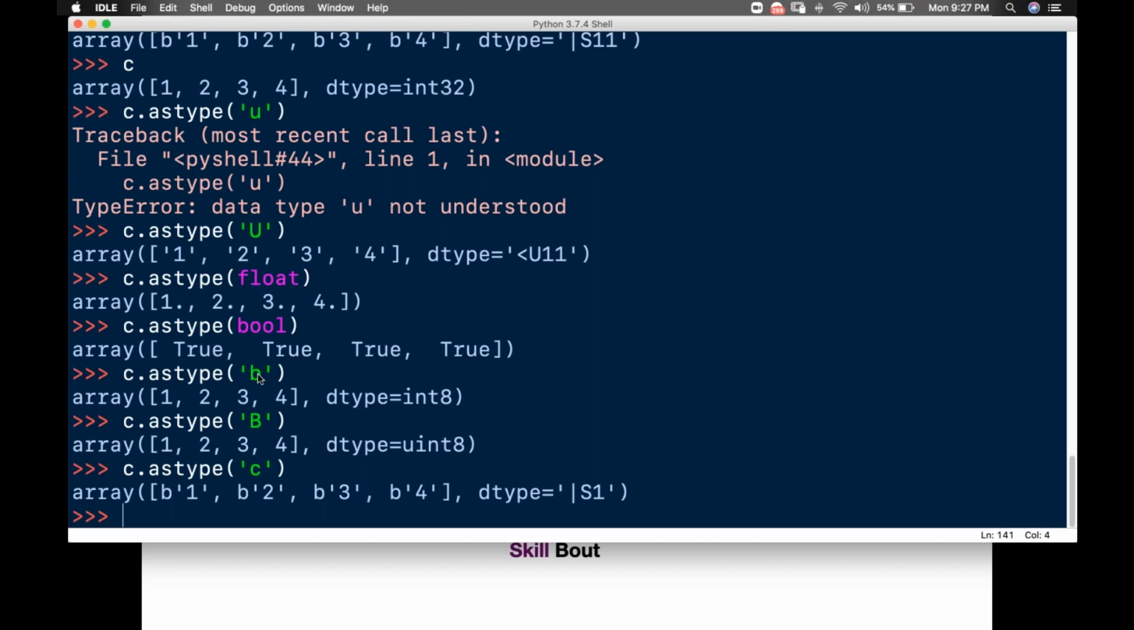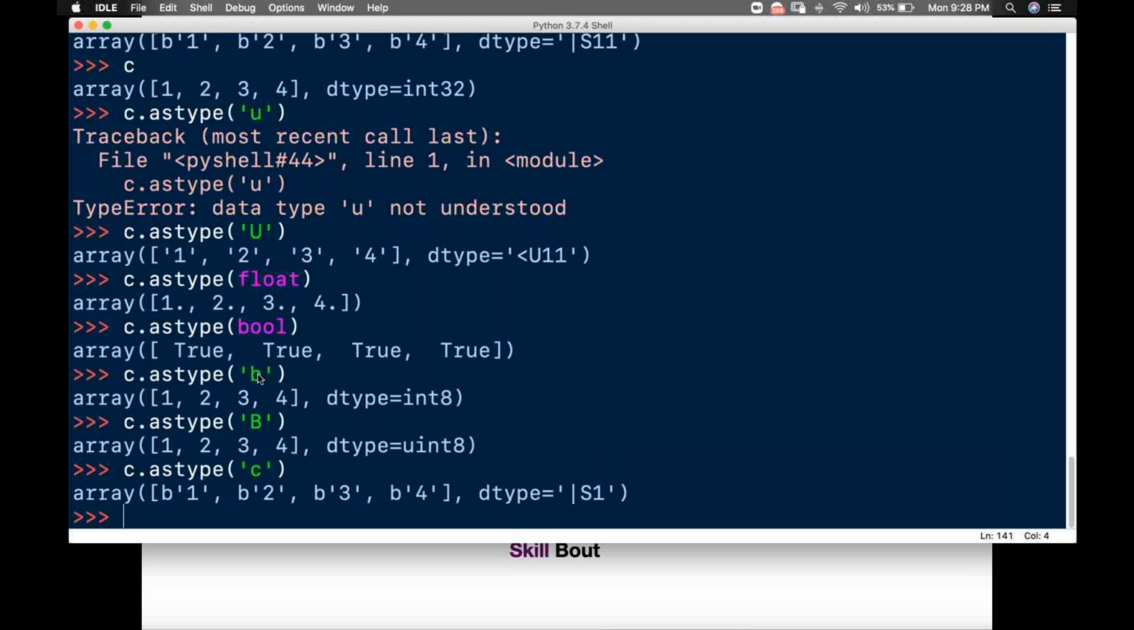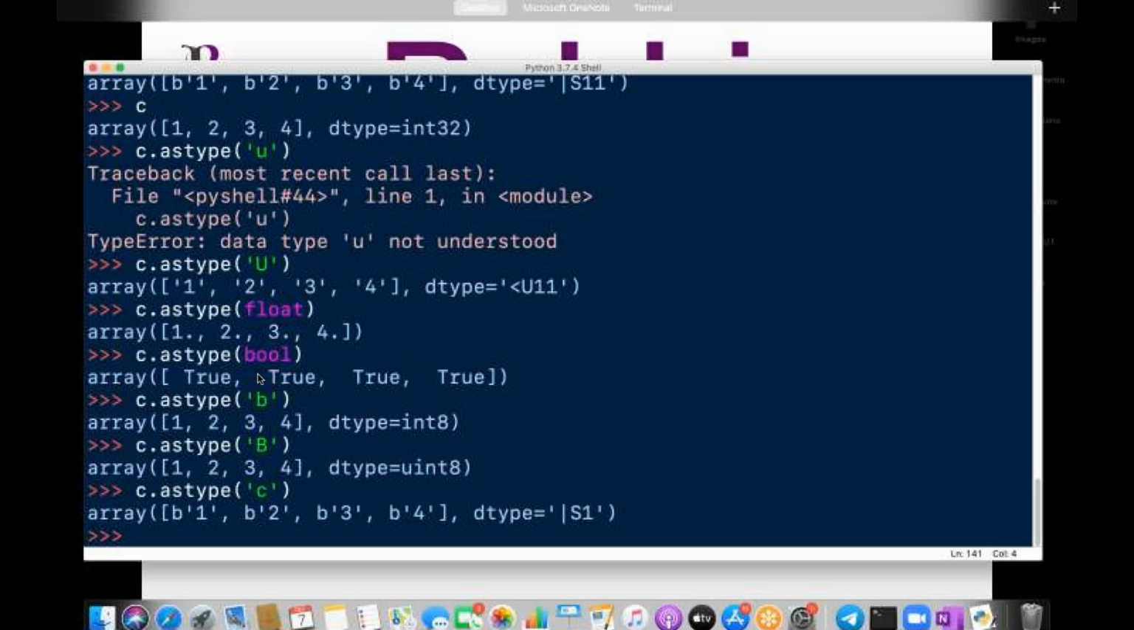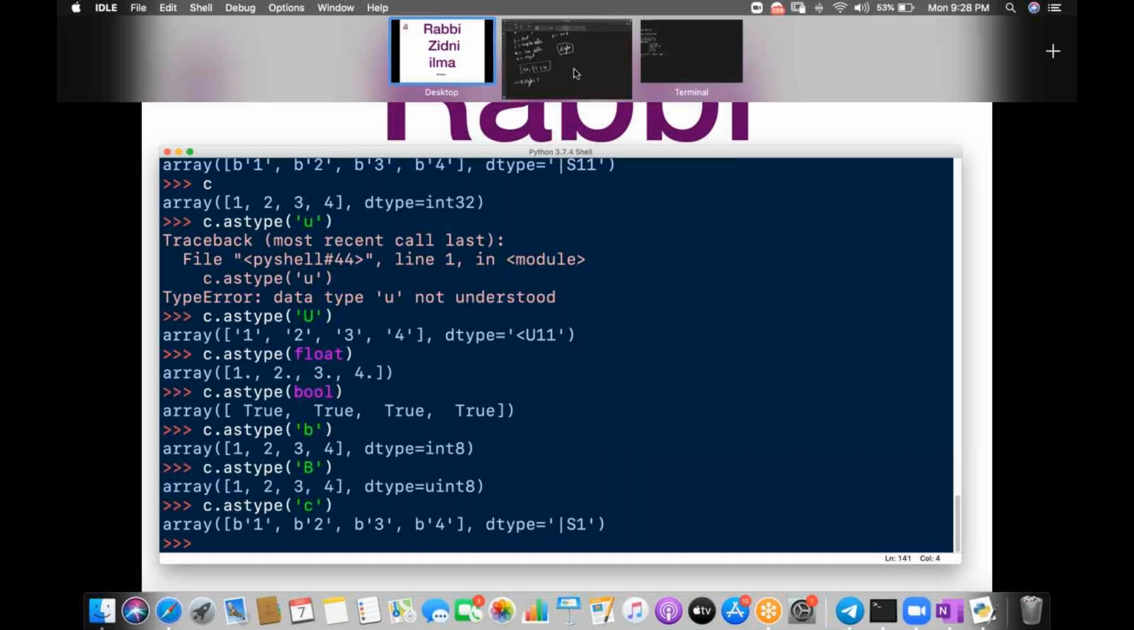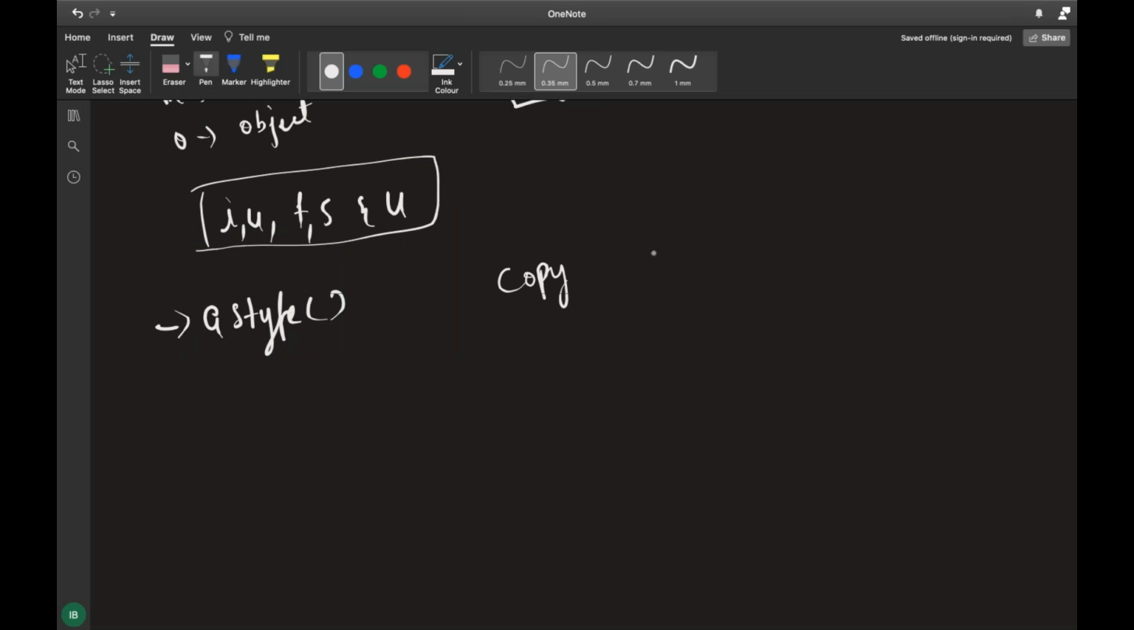So how to convert an existing array is done. That's it, guys. Tomorrow I'll be doing something called copy and view. I'll explain the difference between copy as well as view, what is called a copy and what is called a view. This is quite important to understand, as for the long run you might be using it. Which is the original data, which is the viewing data, which is the actual data, which is the copied data. To know about this, I'll be explaining the difference between copy and view tomorrow.